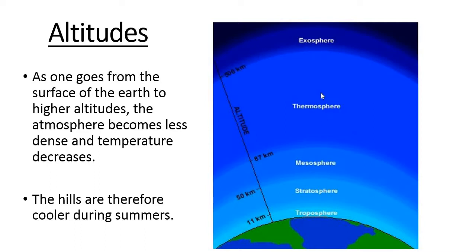The hills are therefore cooler during the summer. This is the reason. Because of the altitude, hills are cooler during the summer.